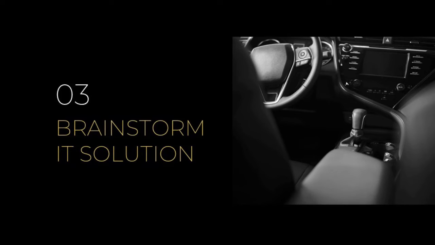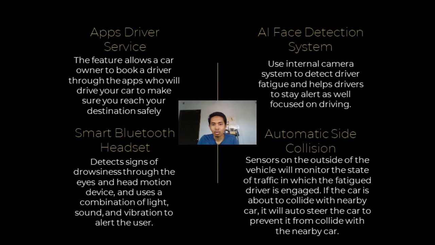Next, we will go to the third section, which is brainstorm IT solution. For our brainstorming IT solution, we have found 4 solutions to solve this problem. First one is apps driver service. The feature allows a car owner to book a driver through the apps who will drive your car to make sure you reach your destination safely. The second one is smart Bluetooth headset. It detects the signs of drowsiness through the eyes and head motion and uses a combination of light, sound, and vibration to alert the user.